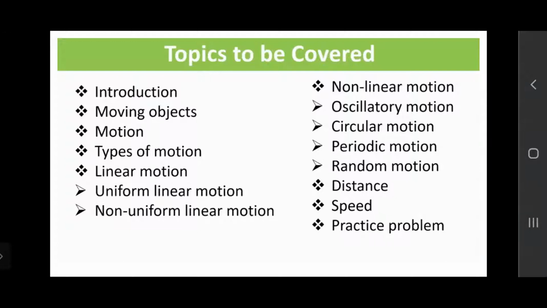Then we will see what the moving objects are. Then what are the different types of motions. There are many types of motion. The first one is linear motion. In linear motion, again, there are different types: uniform linear motion and non-uniform linear motion. Then non-linear motion. Uniform and non-uniform are the linear motion. Now, in non-linear motion, we can see four different types: oscillatory motion, circular motion, periodic motion, and random motion.